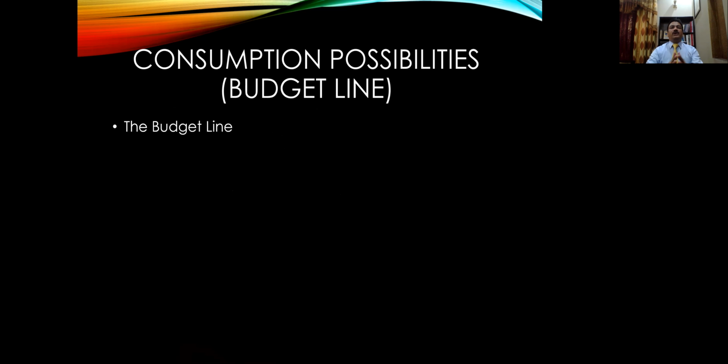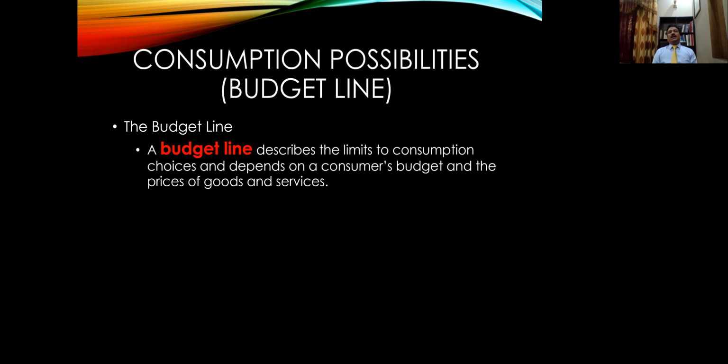The concept of consumption possibilities is elaborated using the budget line. The budget line is a line or curve that describes the maximum limits to the consumption choices which are available to a consumer depending upon the consumer's budget and the prices of the goods and services he or she wants to consume. So now we elaborate this concept using some example.